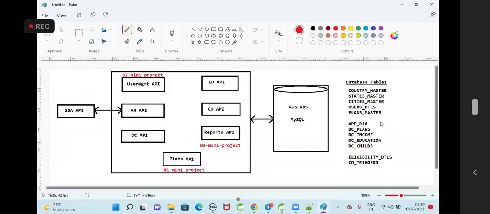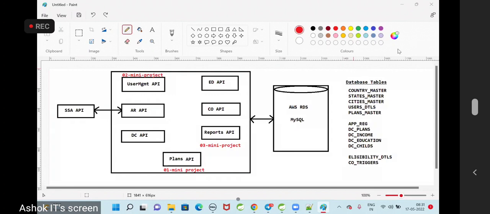Look at this diagram. Anybody having questions now regarding this architecture, please raise your hand. We have developed all the 7 APIs. For the 7 APIs, earlier we used the H2 database. Now I configured the cloud database, so a single database for all the APIs we have in our application. Do you know what the purpose of these 7 APIs is now?